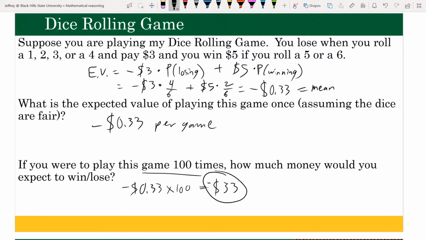So it could be that you end up having a nice winning streak and end up making more money than negative $33, or perhaps you are unlucky and end up losing more than $33. Now, if you were to extend this and play thousands and thousands of times, we would expect that the amount would follow that law of large numbers, so you get closer to however many games you play times the negative 33 cents.